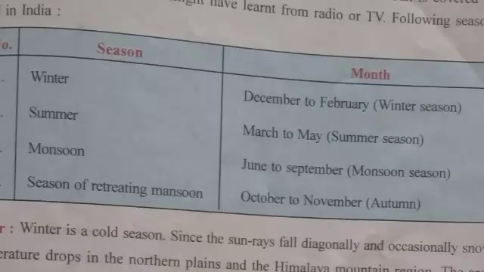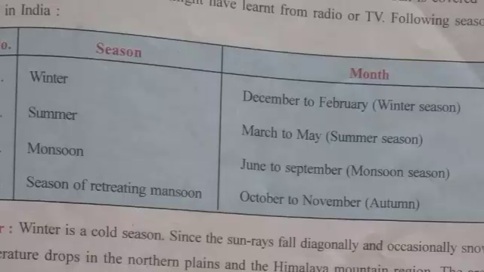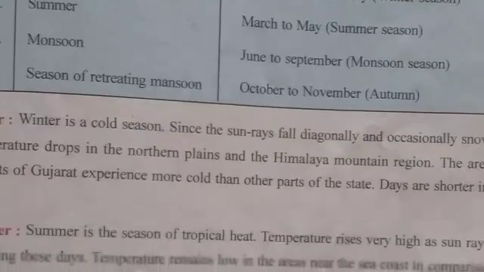Season changes with the month. Winter is between December to February, summer is between March to May, monsoon is between June to September, and retreating monsoon is between October to November.